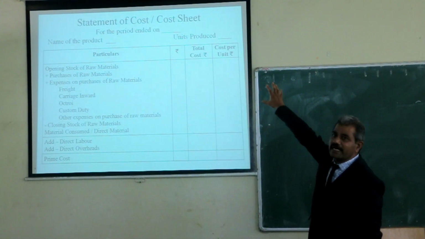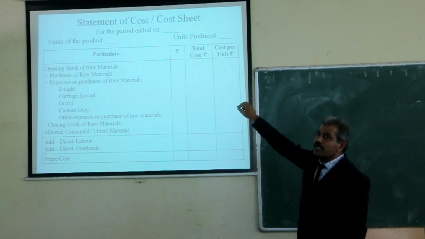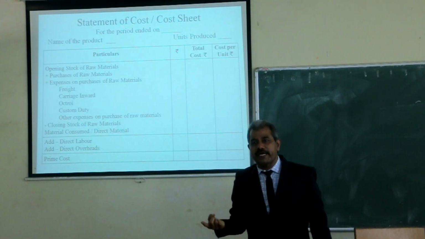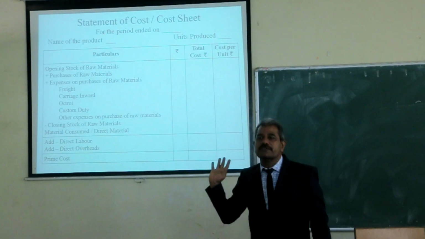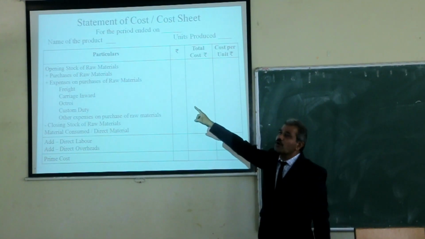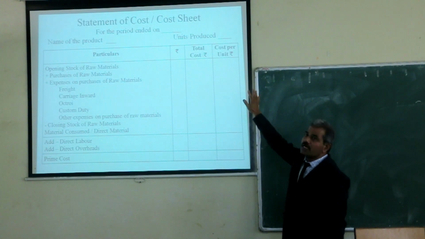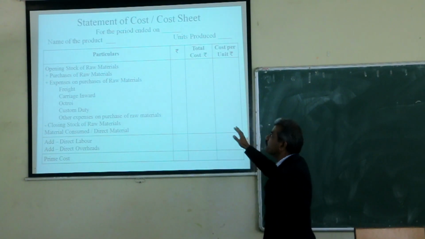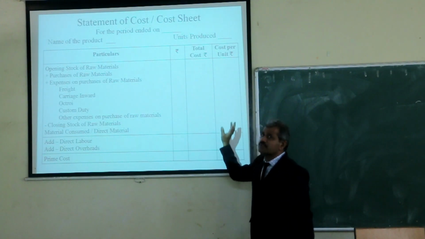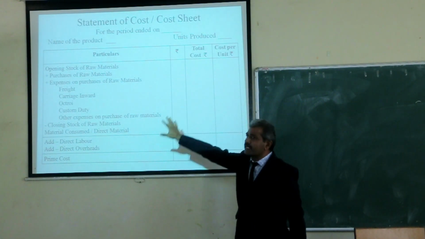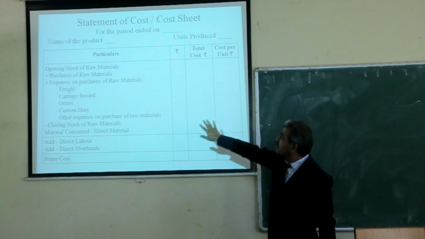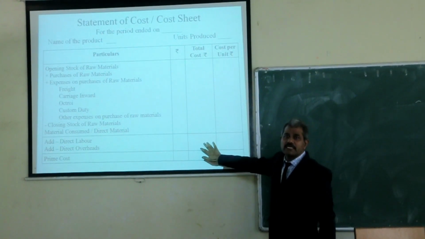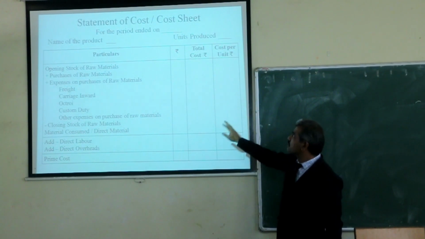You have to mention for which period you are going to prepare this cost sheet, the name of the product, and how many units you have produced. There are four columns in the cost sheet, and then here the column total cost.